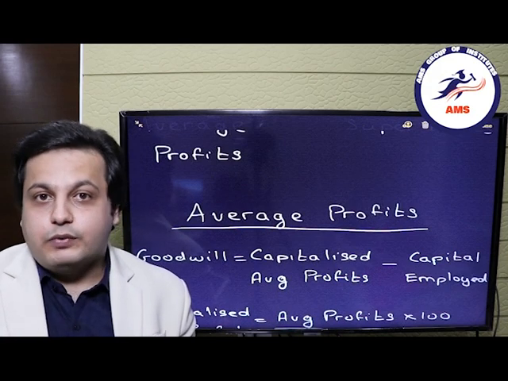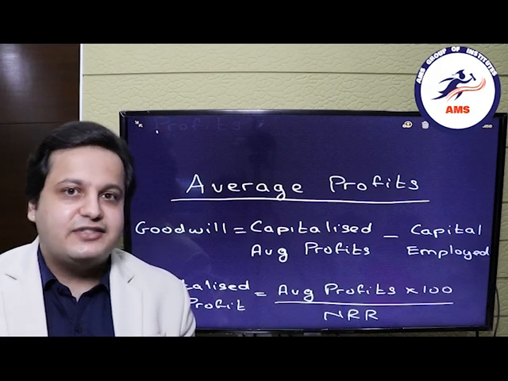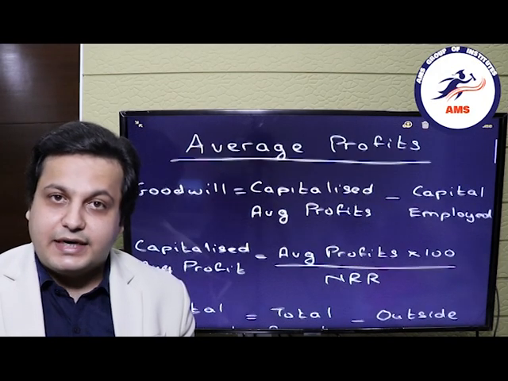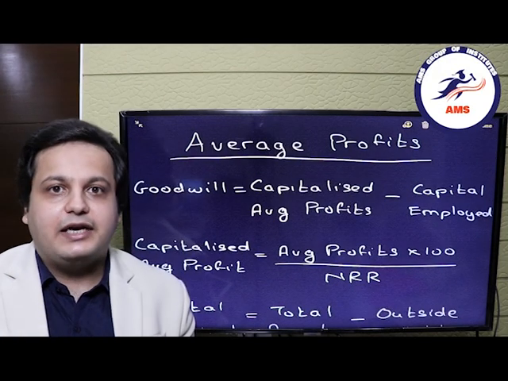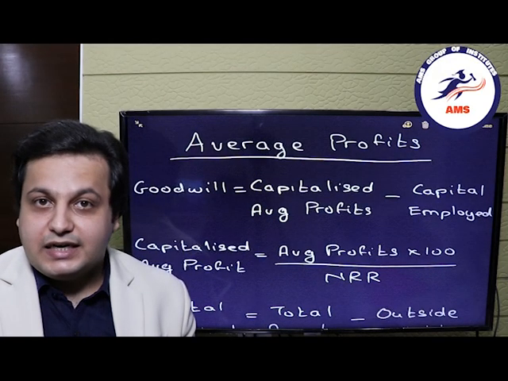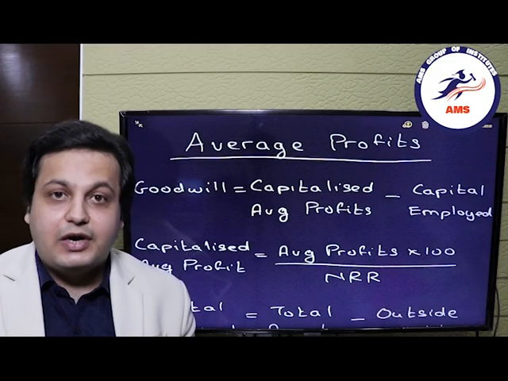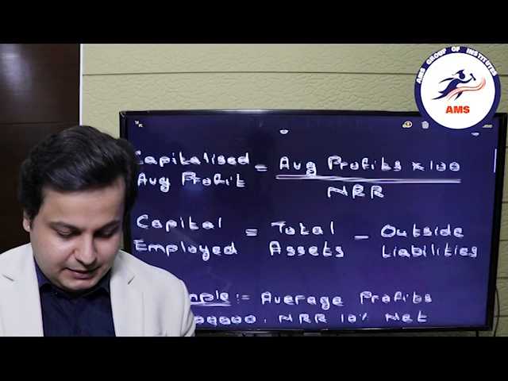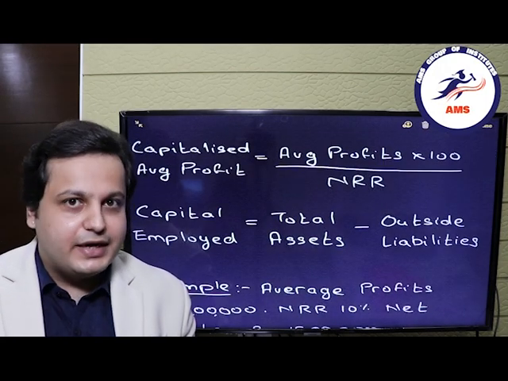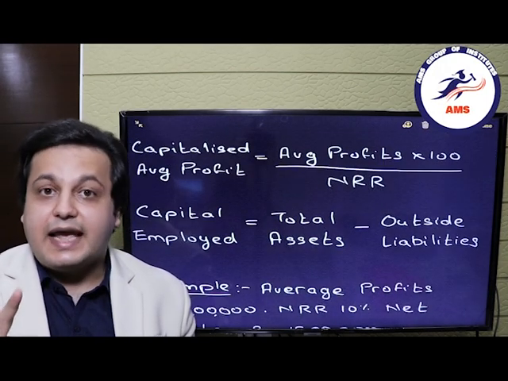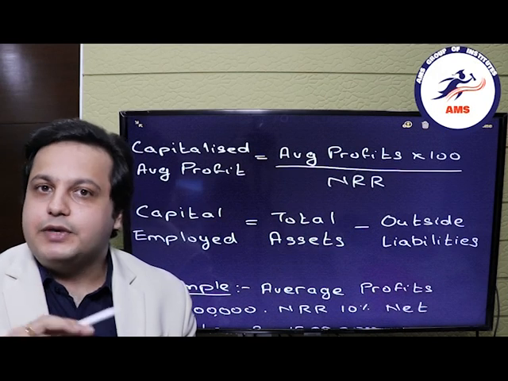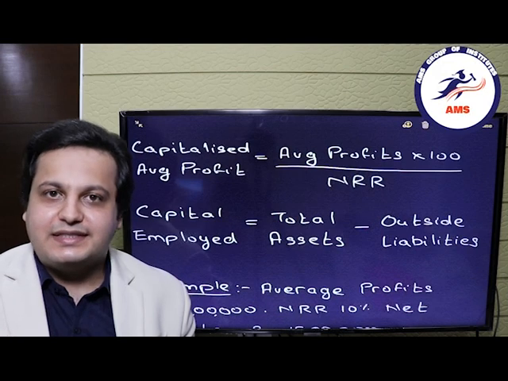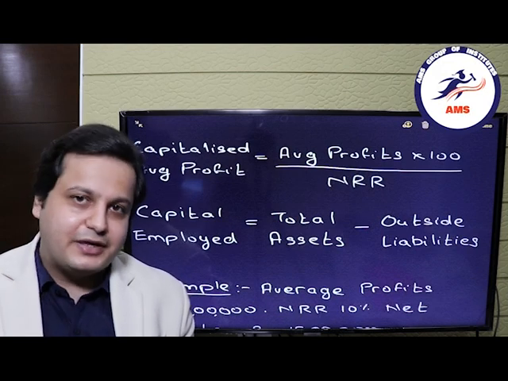So moving forward, how will you calculate the capitalized average profits? It's simple. The average profits which we will calculate into 100 divided by the NRR. Now what is NRR? NRR is the normal rate of return which the overall industry earns. Now moving forward, what will be the capital employed? It will be the total assets excluding the goodwill, mind you. We do not include the goodwill in the total assets minus the liabilities. That will give you the capital employed.